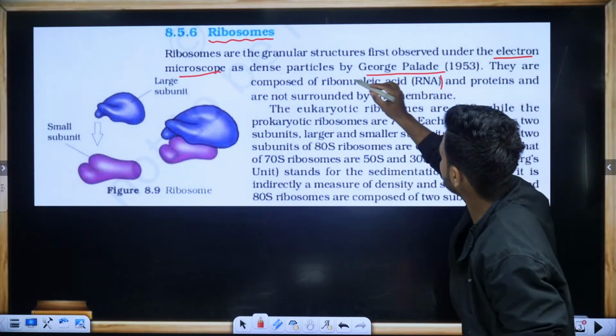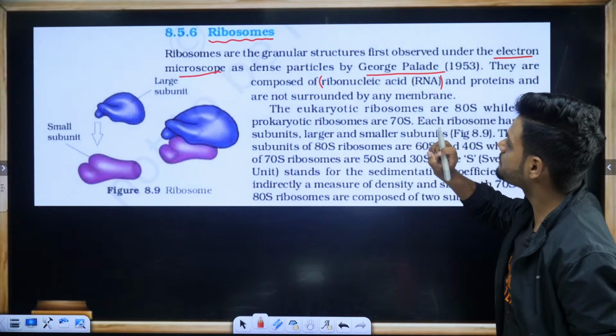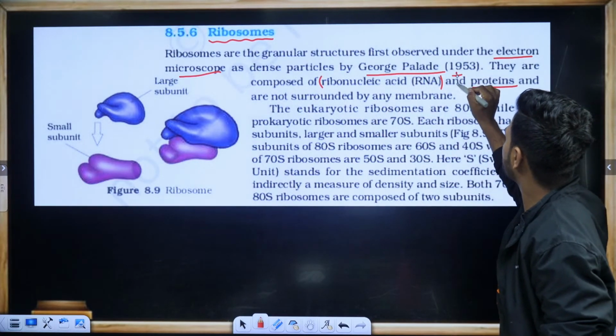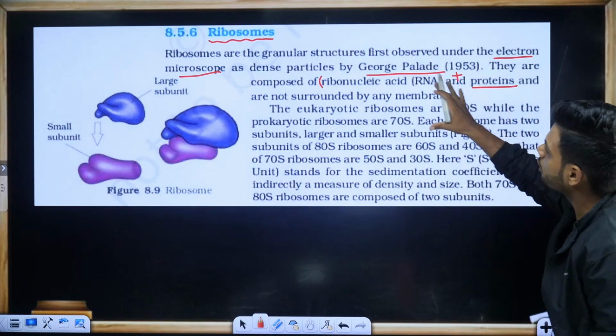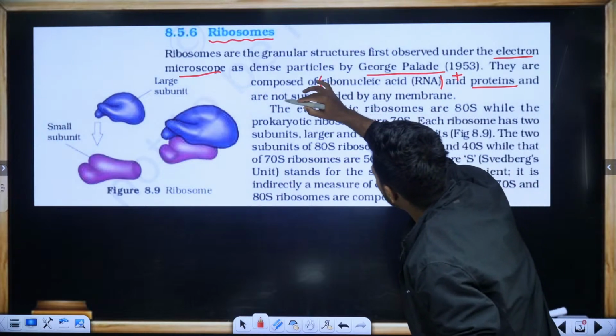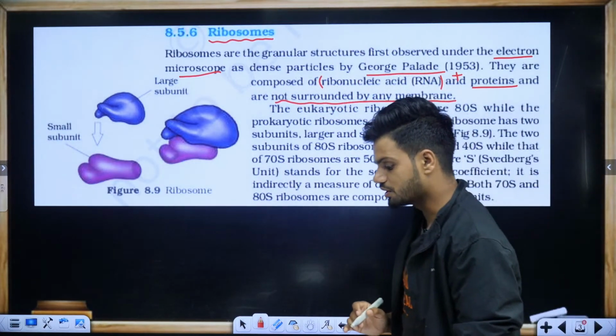Now, they are composed of ribonucleic acids. They're made up of RNA. So if they ask you a question, what are ribosomes made up of? They're made up of RNA and protein. RNA plus protein is the composition of ribosomes, and they are not surrounded by any membrane. Very important line. So I can make a question here.